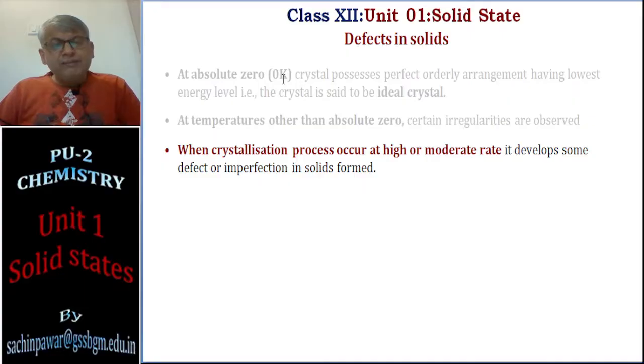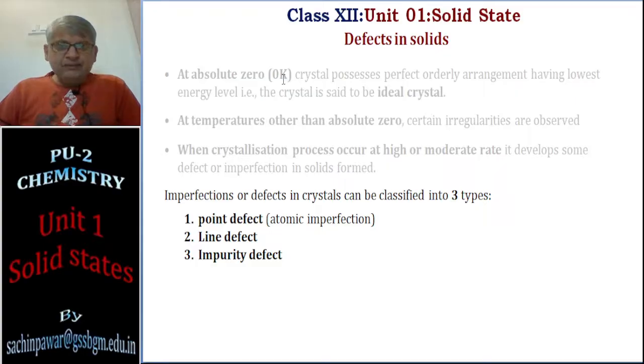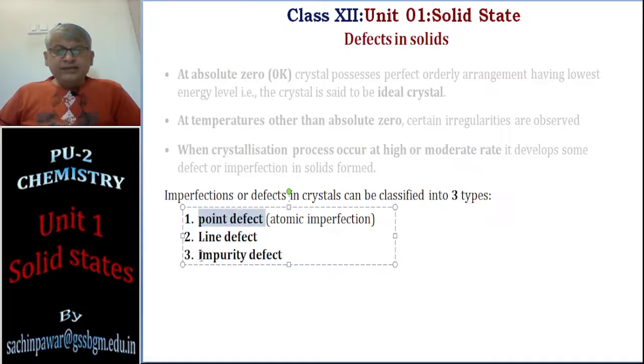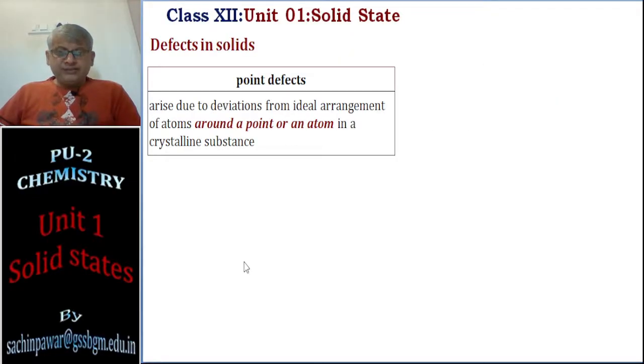Such imperfections are categorized into three main types: point defect, line defect and impurity defect. In our PU second year syllabus, we will be seeing both point defects and impurity defect together. So let's continue with point defects.